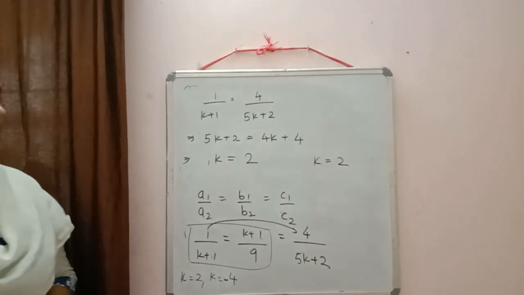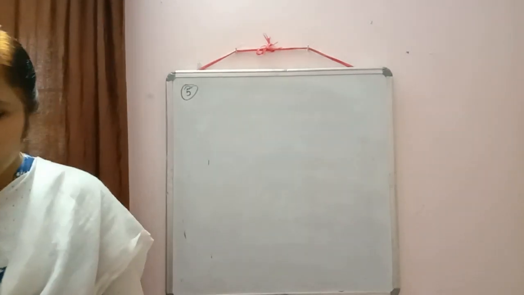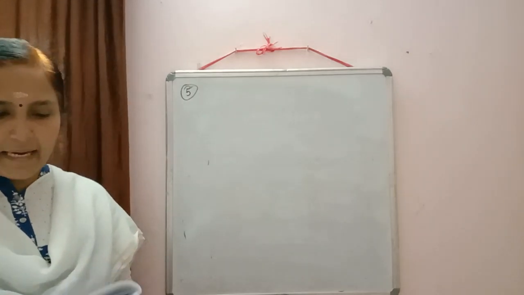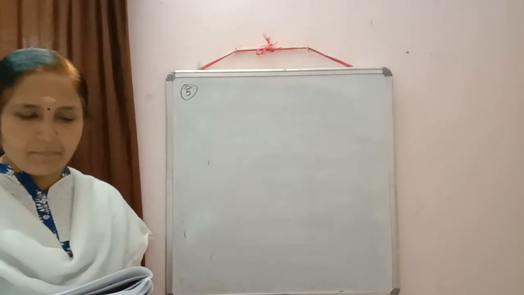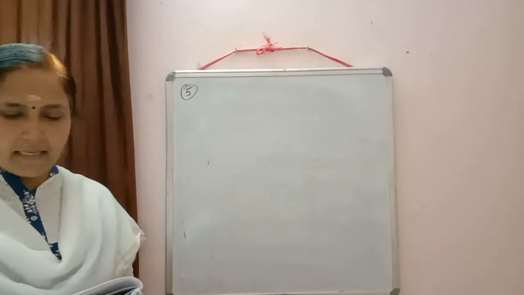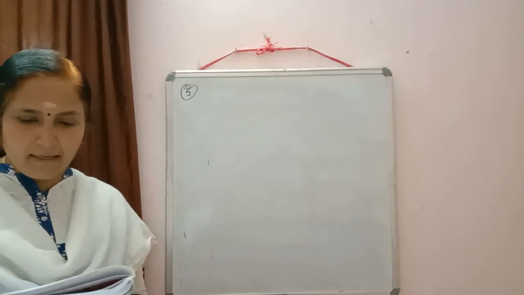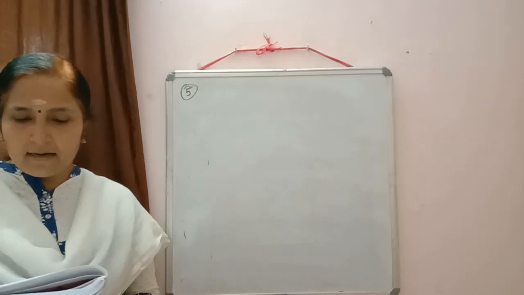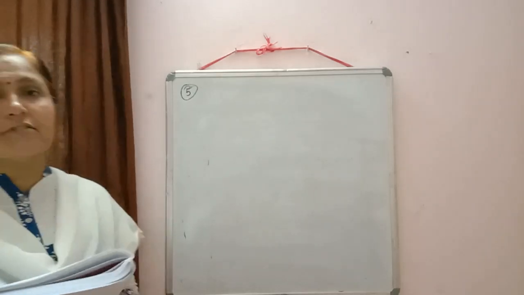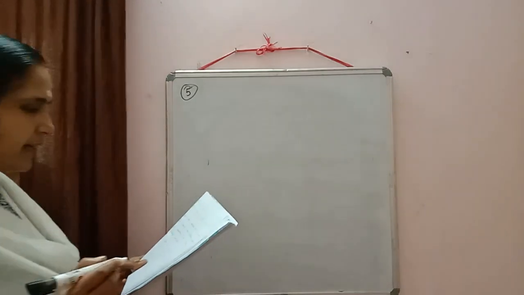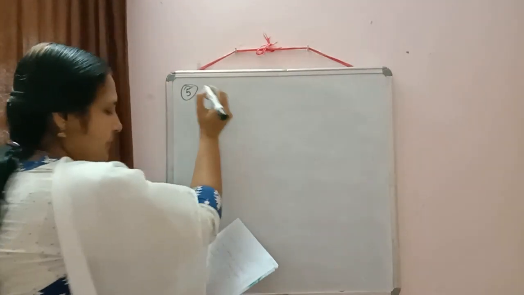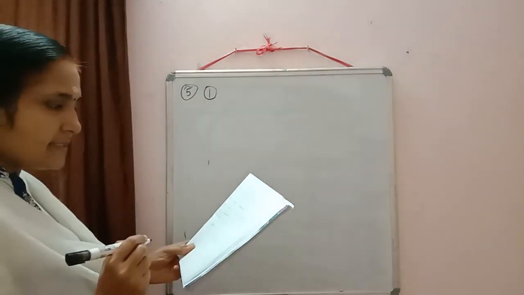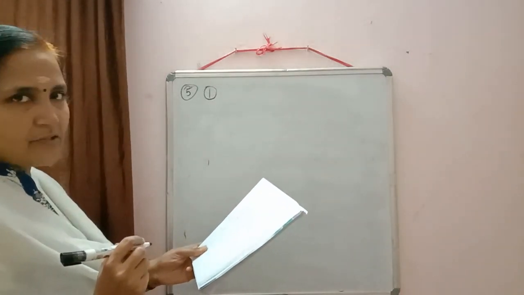Moving on to the next question. Next is question number 5. All of you please write down the question. Find the values of a and b for which the following system of equations has infinitely many solutions.